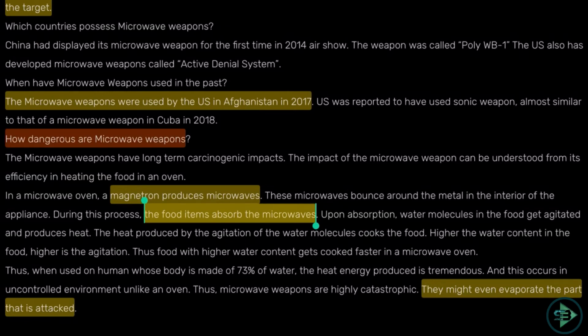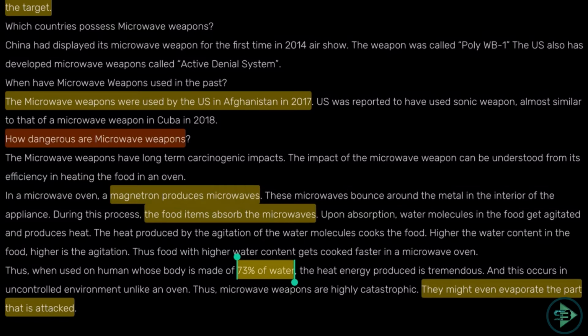Now the human body also has 73% water. If I use microwaves on the human body, the water in the human body will also get agitated, and that can cause catastrophic damage to the human body. They might even evaporate the part that is being attacked. So that is the extent to which you can use these microwave weapons.